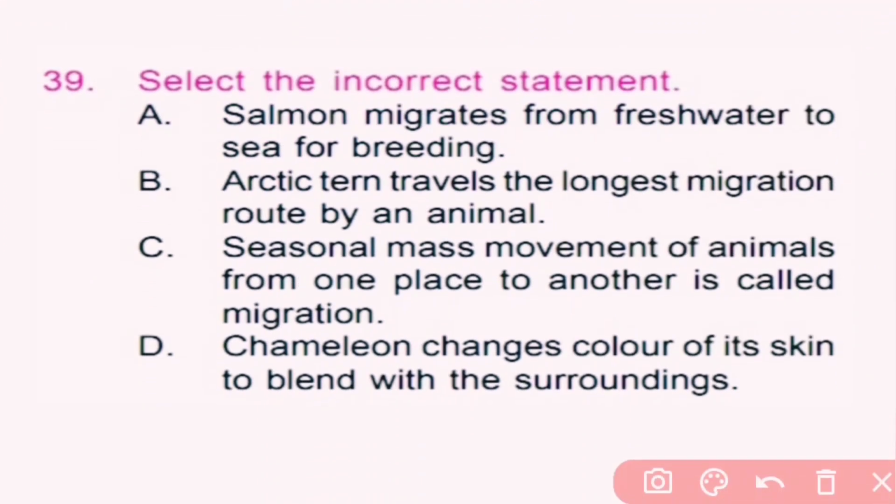Question number 39. Select the incorrect statement. Option A. Salmon migrates from freshwater to sea for breeding. So here A is an incorrect statement because salmon migrates from sea to freshwater. Option A is incorrect. So here A is the correct answer.